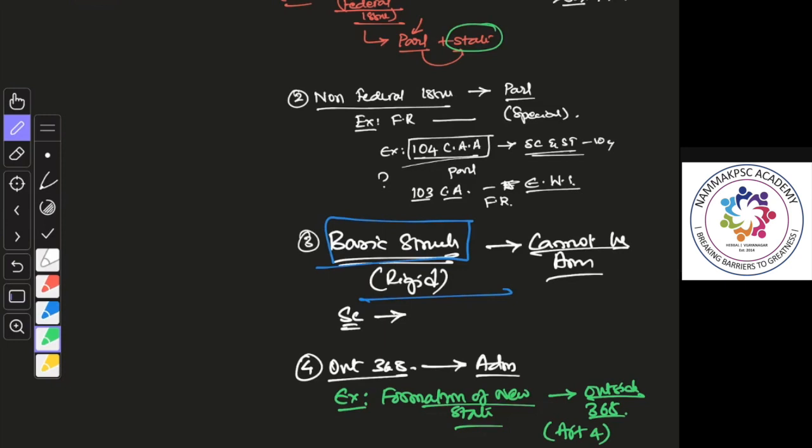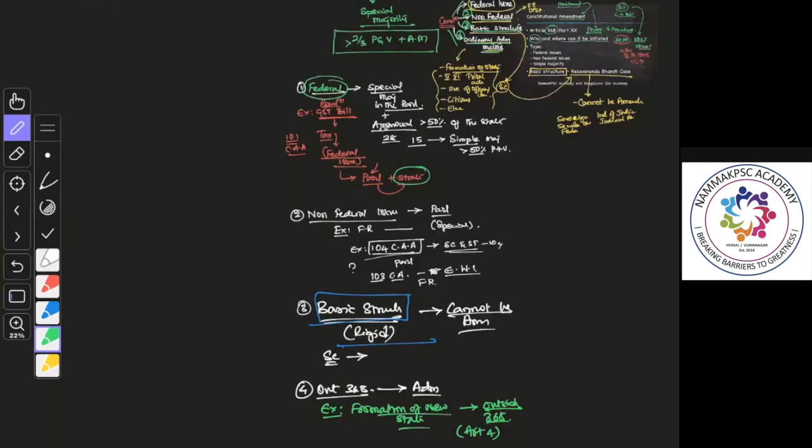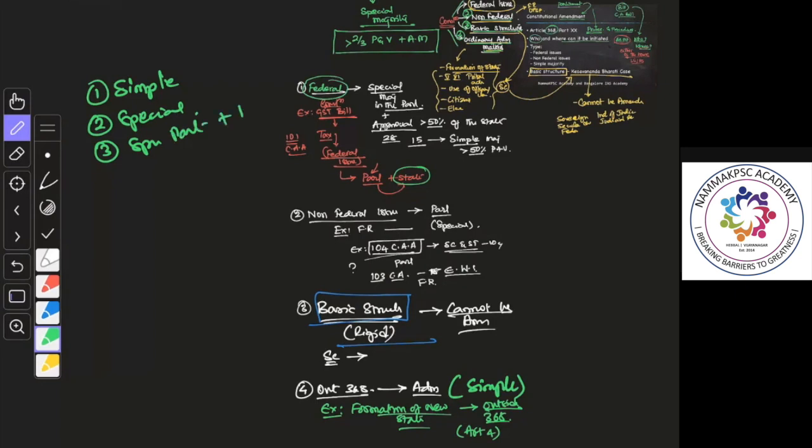This is an example. Okay, so now if I have to conclude all these four things, there are some provisions in the constitution which can be amended by simple majority, because they can be amended outside Article 368. Some can be amended through special majority, some through special majority in the parliament plus involvement of the state, and some cannot be amended at all.